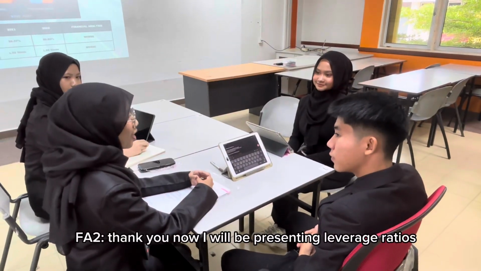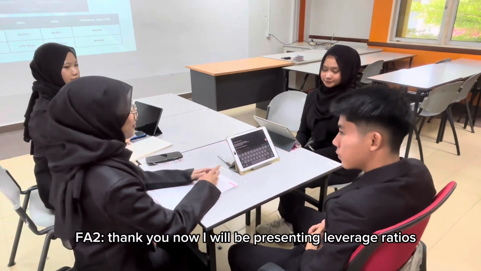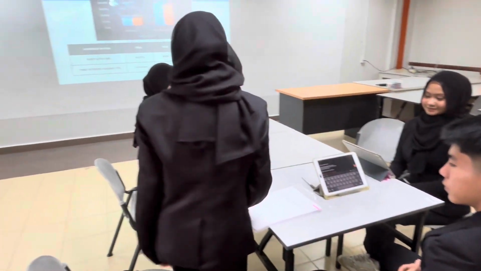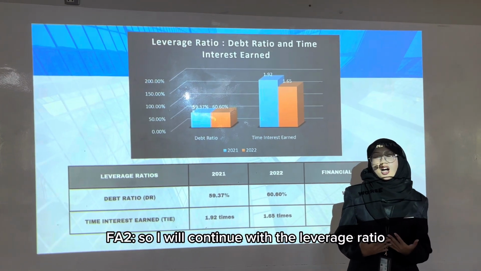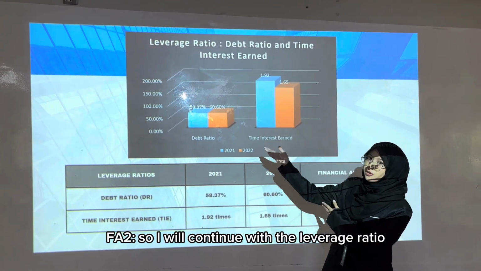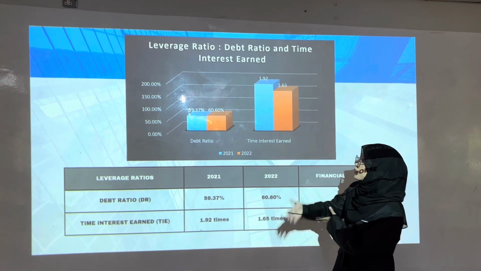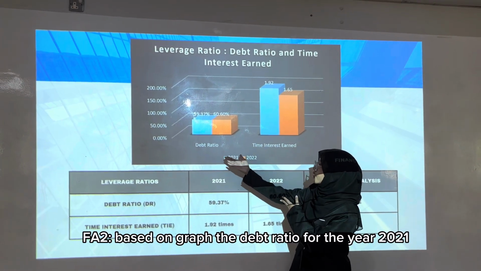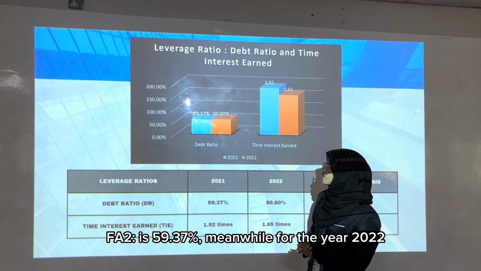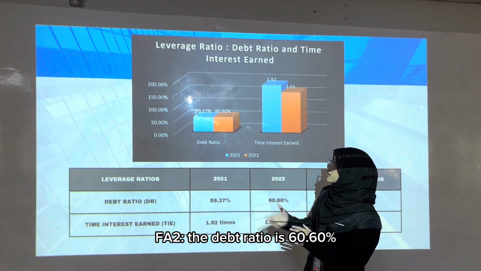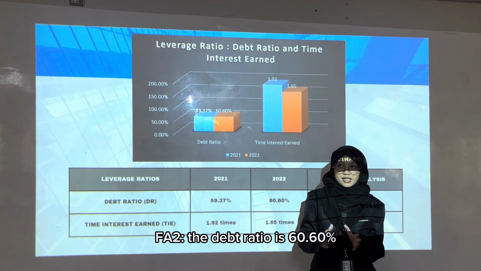Thank you. Now I will be presenting leverage ratio. Thank you, Ms. Adia, for your explanation. So I will continue with the leverage ratio as you can see from the slide. Based on the graph, the debt ratio for the year 2021 is 59.37%. Meanwhile, for the year 2022, the debt ratio is 60.60%.